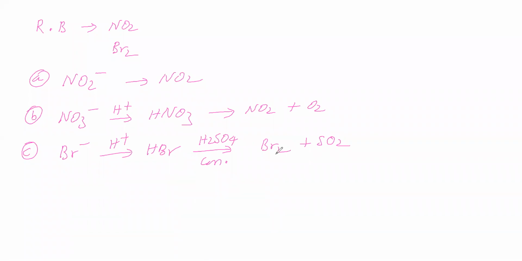In the dilute sulfuric acid test, we are not getting reddish brown. Then we can conclude that the given salt does not contain nitrite. Now we come to the concentrated sulfuric acid test. In the concentrated sulfuric acid test, we are getting reddish brown, which means one possibility is NO2, another possibility is Br2.